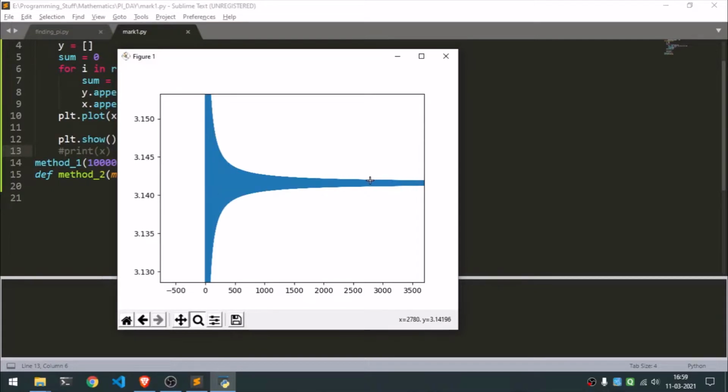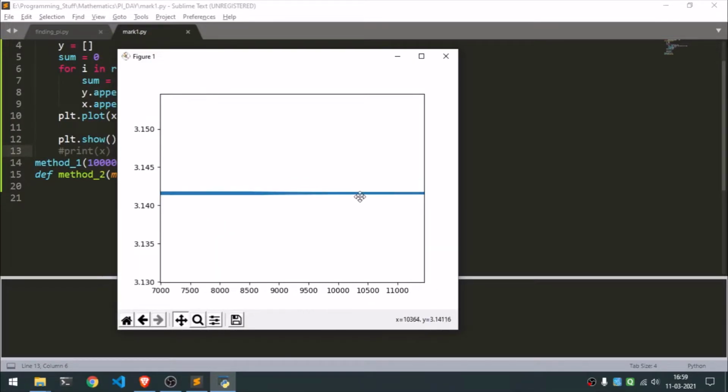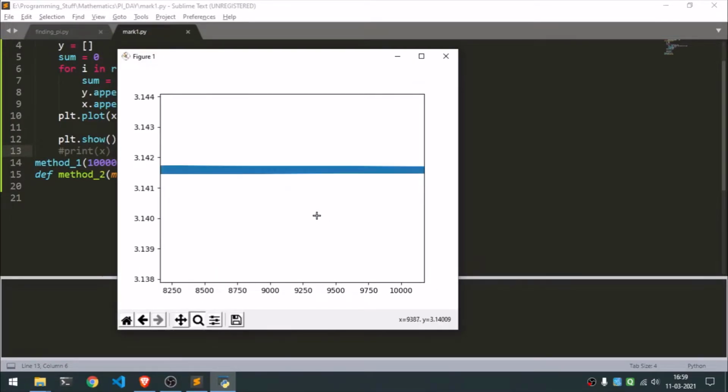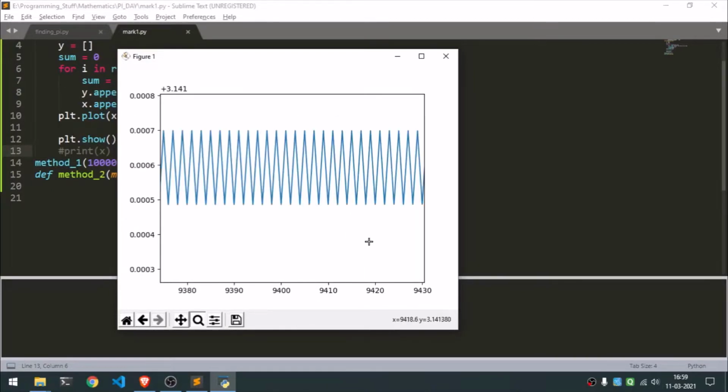Okay, and now this is an okay series. As you keep on going, the line will keep on getting thin as there are so many iterations. It's really difficult to see the alternation, but yeah, you can see the alternation. It's 3.141 and then 0.0006 and all that stuff.